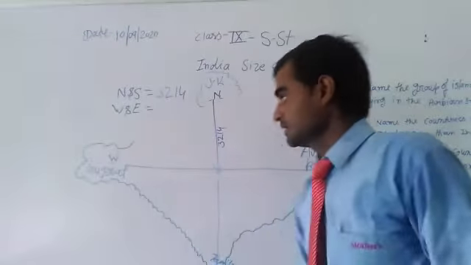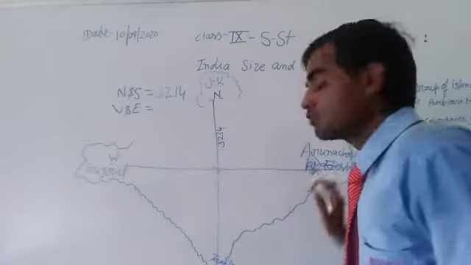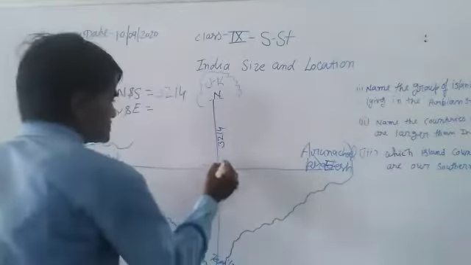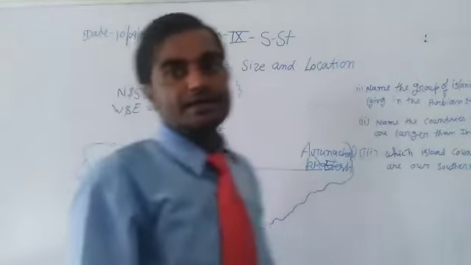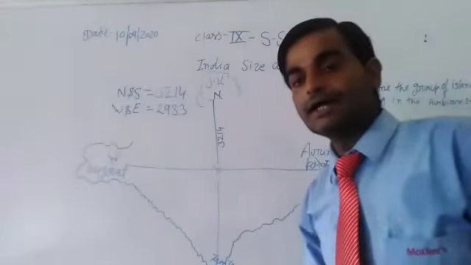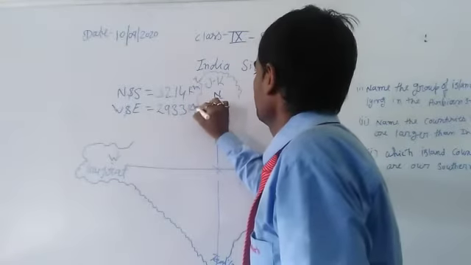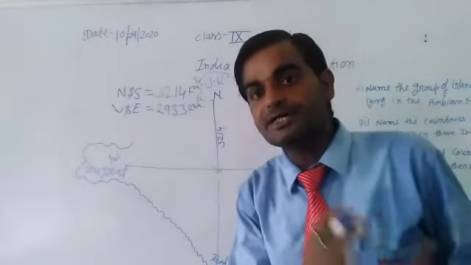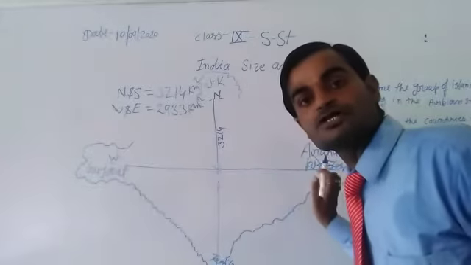3,214 kilometers, and the total distance between west to Arunachal Pradesh, meaning east, is 2,933 kilometers. So on the other hand, we can say that the total distance between Gujarat to Arunachal